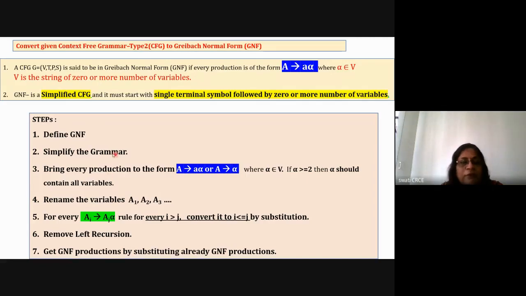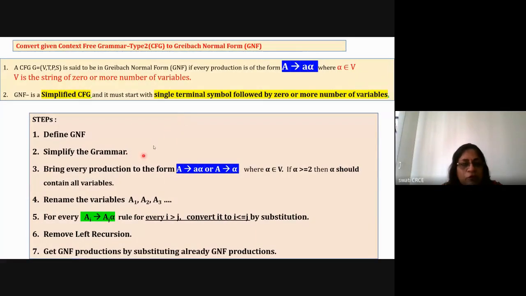When you solve the problem, the first step is to define GNF. If 10 marks are there, then maybe steps 3, 5, and 7 have more weightage, and all 7 steps may carry 2 marks. So define GNF, 1 mark. A grammar is in GNF if it is a simplified CFG, plus all the production rules are of the type A is equal to small a alpha, where a is a terminal and alpha is a set of variables. This is the definition.